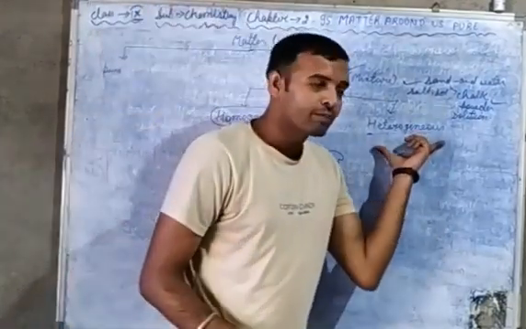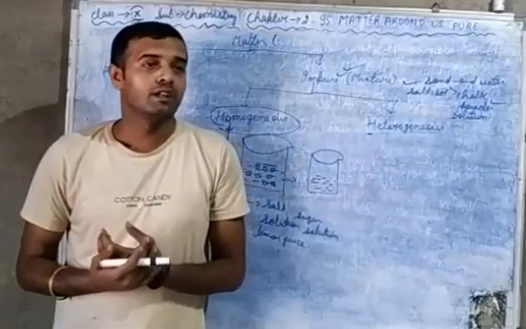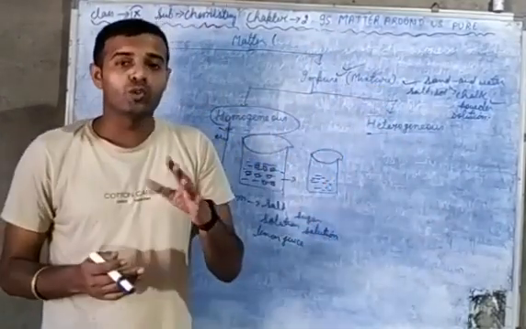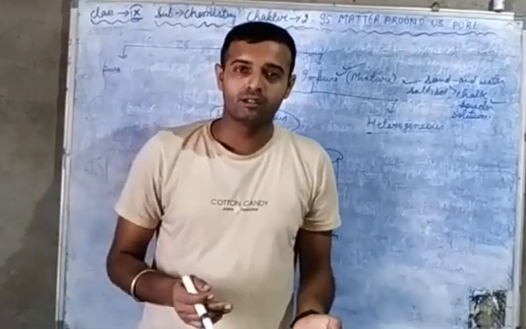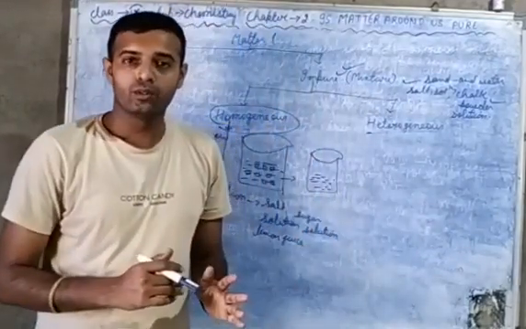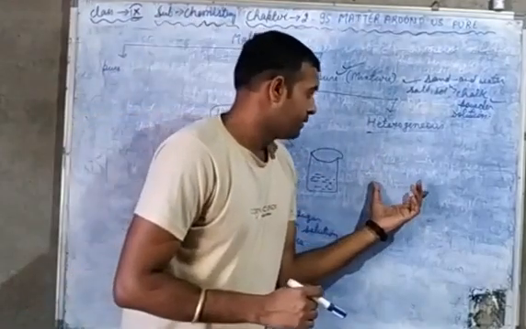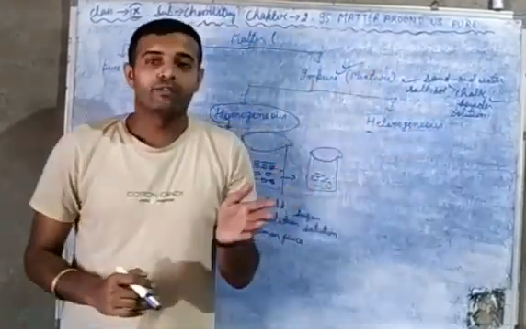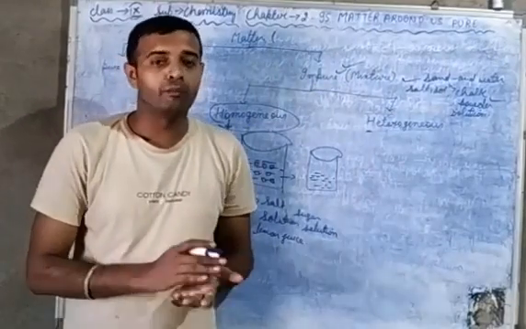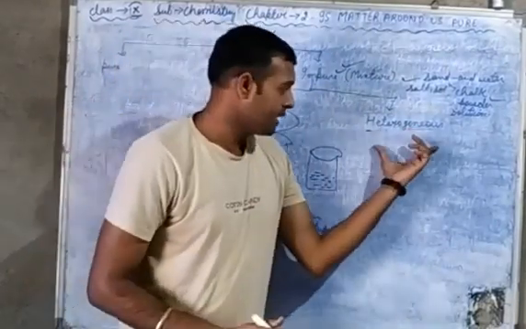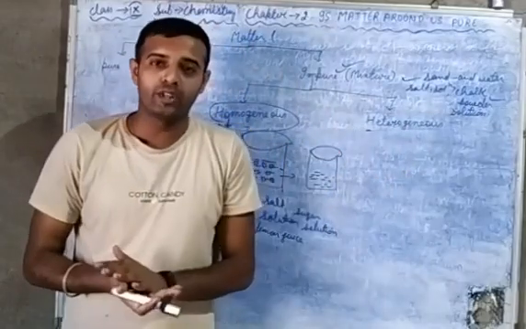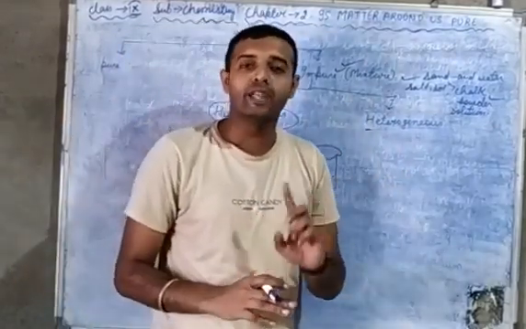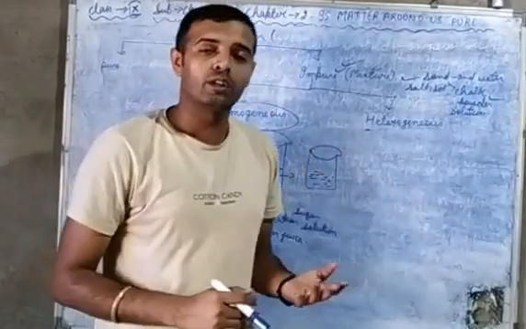Now the heterogeneous mixture. A heterogeneous mixture is a type of mixture in which two or more substances are mixed together in any ratio and they do not have a uniform composition throughout its mass. This type of mixture shows different boundaries, and there is not one phase. There are two or more phases.